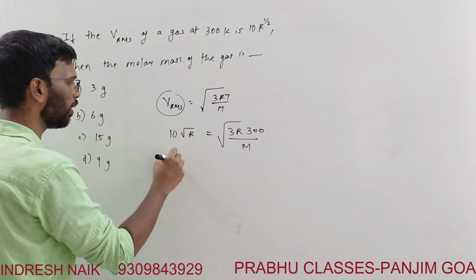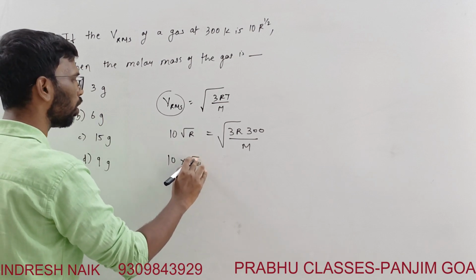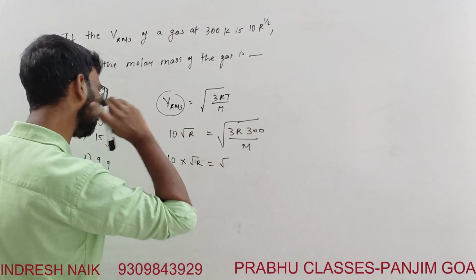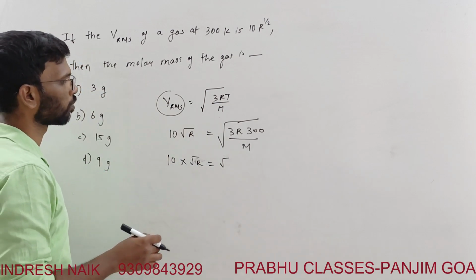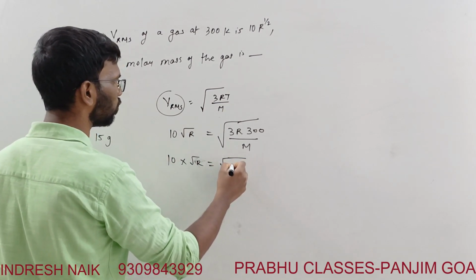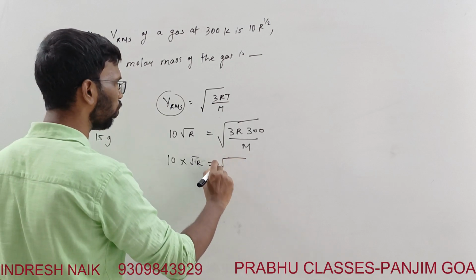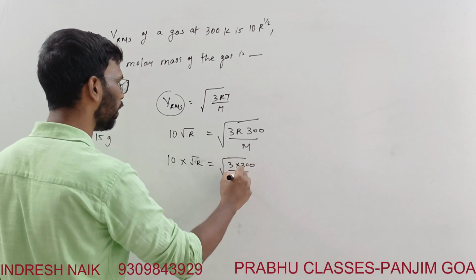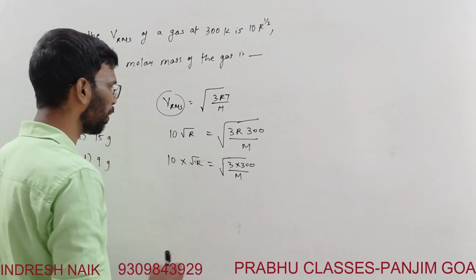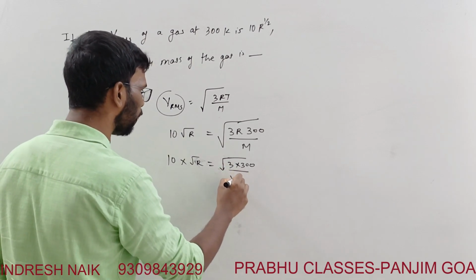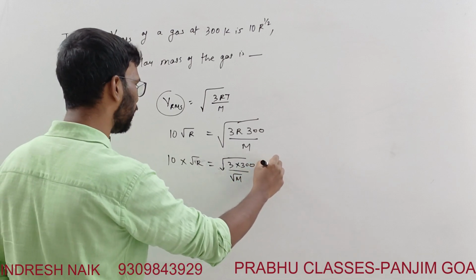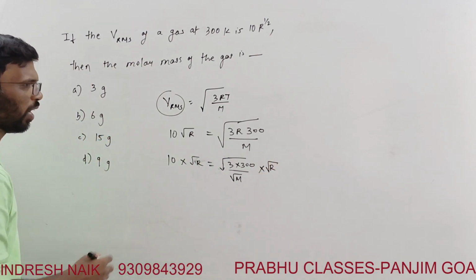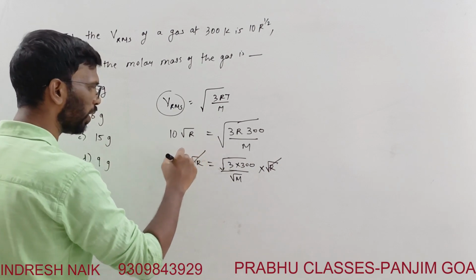I can write 10 into square root of R equals square root of 3 into 300 divided by M, times square root of R. I have taken that out, so here square root of R on both sides gets cancelled.